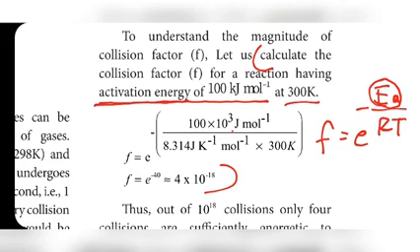1 kilojoule is equal to 1000 joule, so 1000 means 10 power 3. Instead of kilojoule we are using joule, so we should multiply by 10 power 3. So f is equal to e power minus 100 into 10 power 3 joules per mole divided by R. R means gas constant. This value you must know: 8.314 joules per Kelvin per mole.